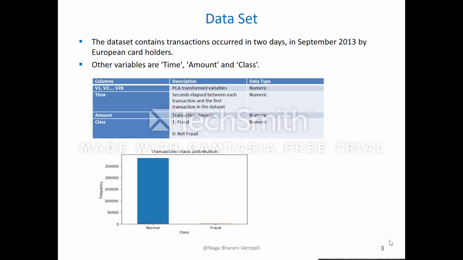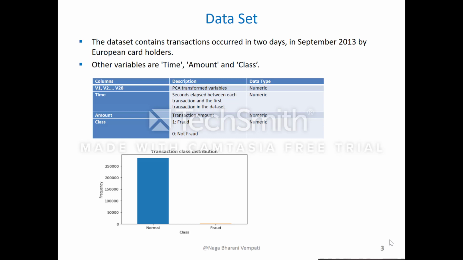Before going into the solution, let's explore the dataset first. The dataset contains transactions that occurred in 2 days in September 2013 by European card holders. There are 28 PCA transformed variables. The input variables were PCA transformed for confidentiality reasons. The other variables are time, amount, and class.